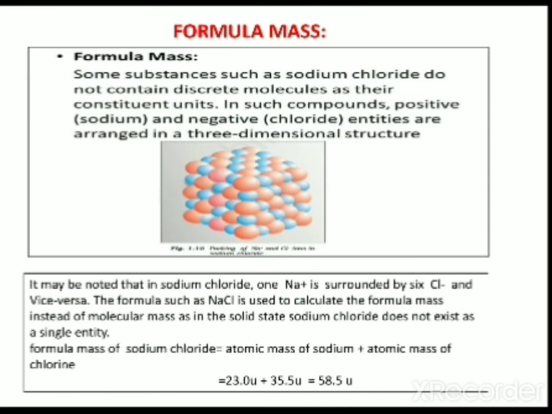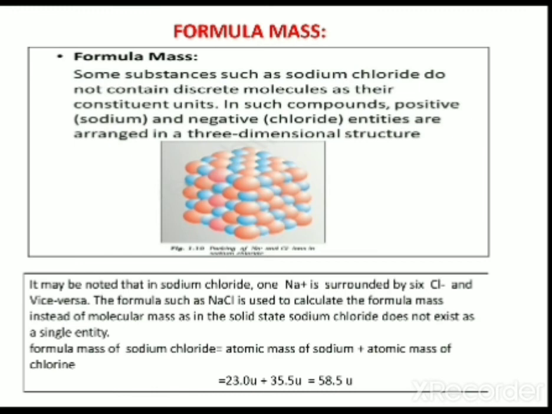Let us calculate the formula mass of sodium chloride. Formula mass of sodium chloride is equal to atomic mass of sodium plus atomic mass of chlorine. Atomic mass of sodium is 23 unified mass plus atomic mass of chlorine is 35.5 unified mass. After adding these two, it forms 58.5 u.